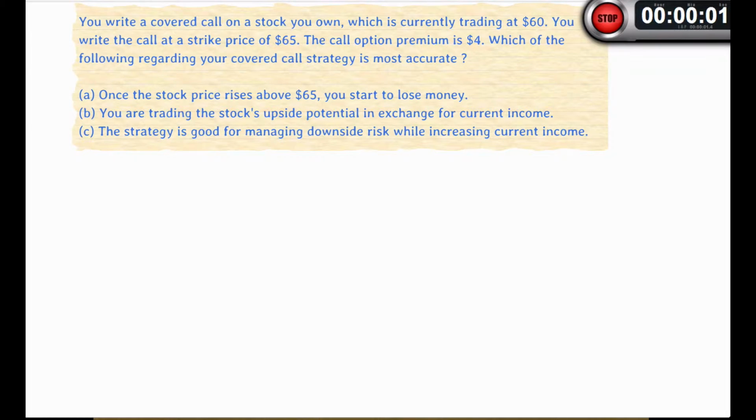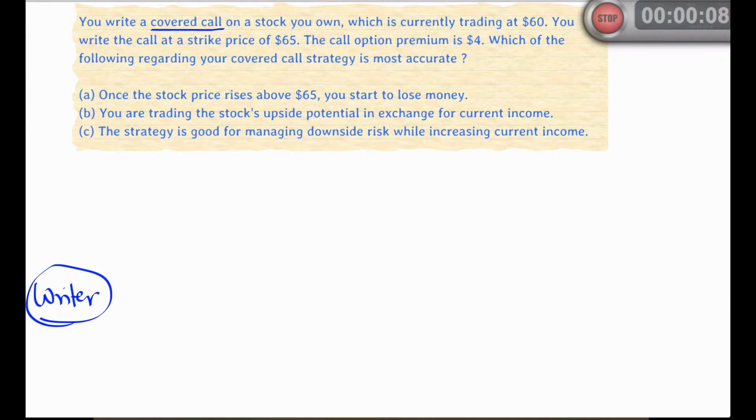Now quickly understand the perspective here. You've written a covered call, which means you've sold a call option on a stock that you already own and which is currently trading at a market price of $60. Now the strike price on the option is $65 and the premium that you're earning is $4.